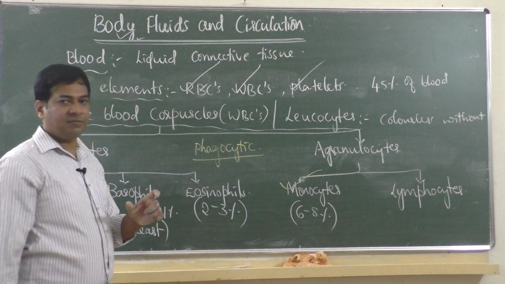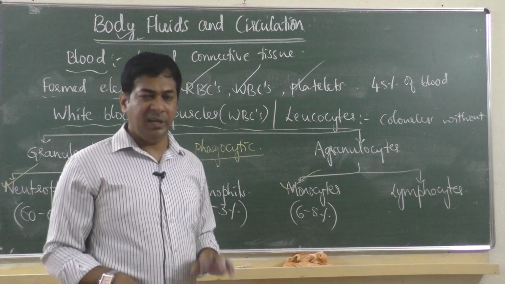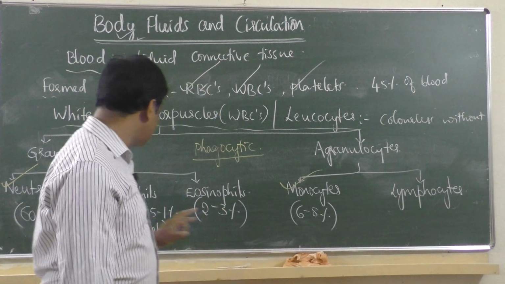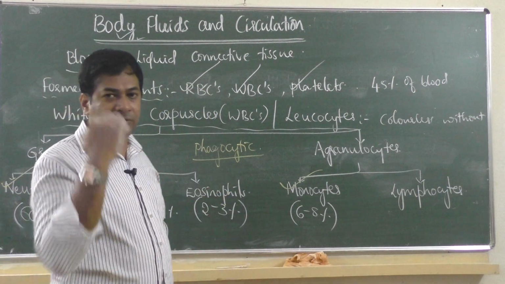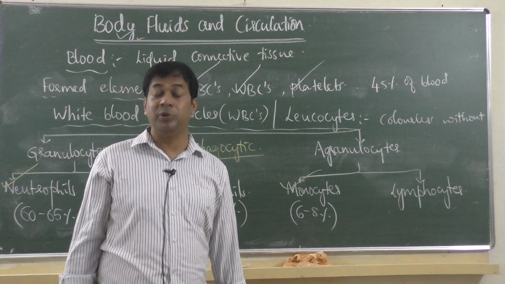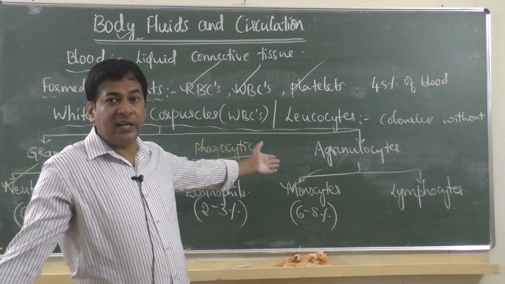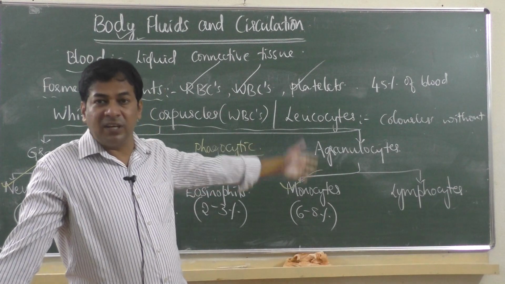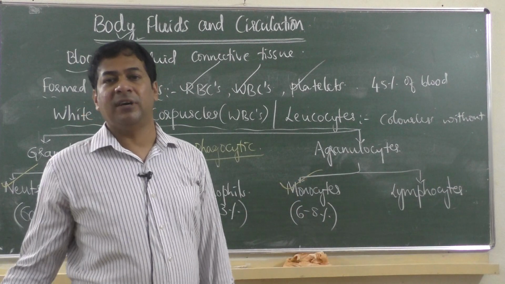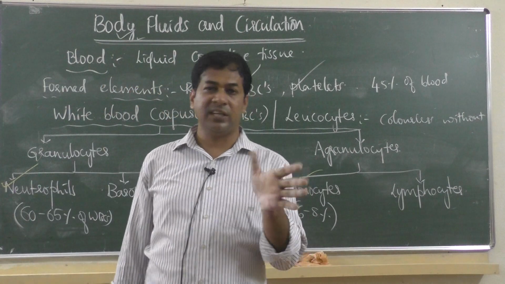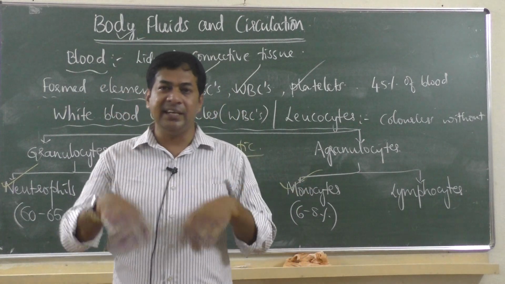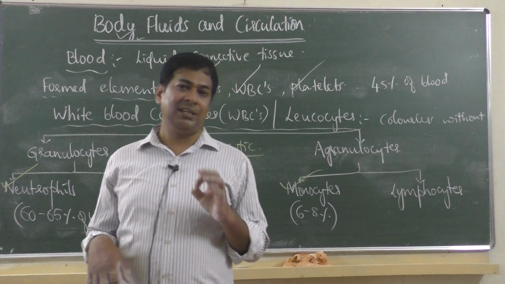The word phagocytic refers to cell eating, meaning those two are very important to the body for giving immunity. How? They act as phagocytic cells and they do the function called phagocytosis. Phagocytosis is not an English word, its meaning is cell eating.